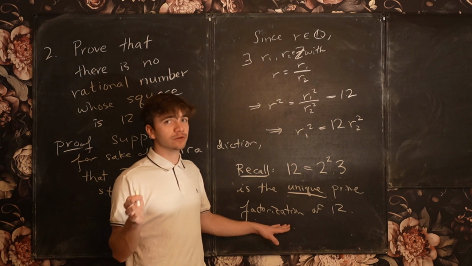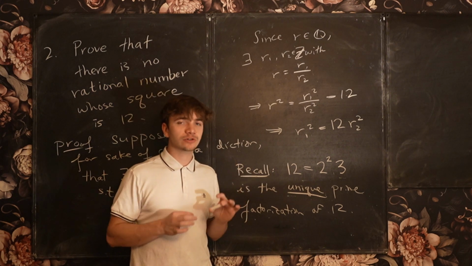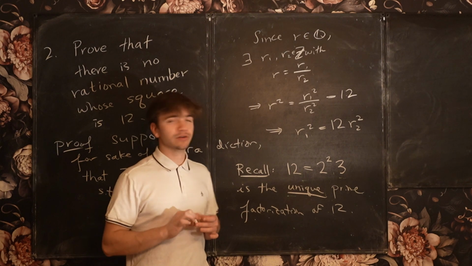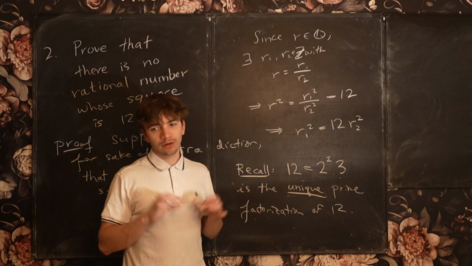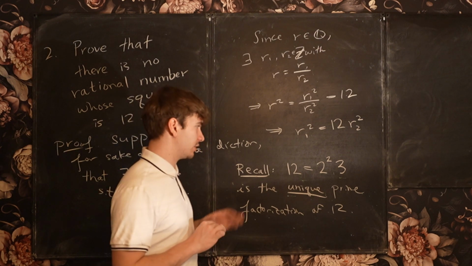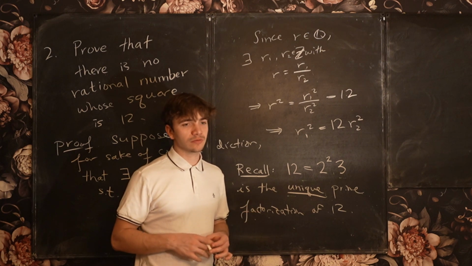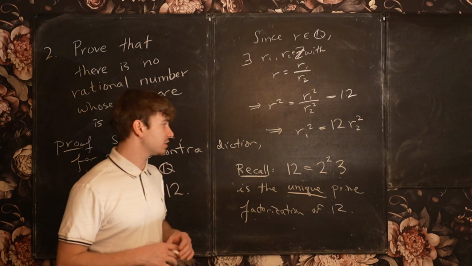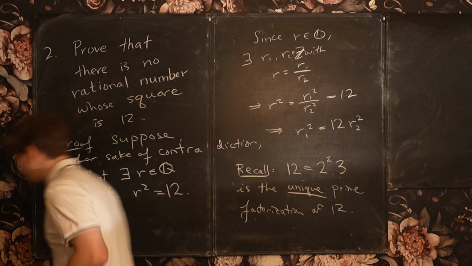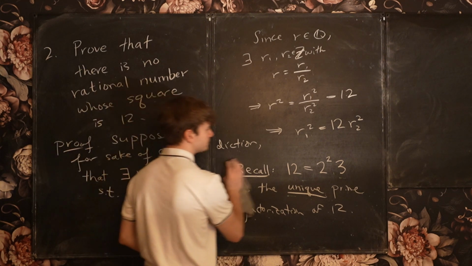If you haven't seen the proof, try to prove the statement that every natural number, every integer, has a unique prime factorization. Okay? This is a really great exercise to try and prove that claim. And there are various resources available online. I've made some videos, as well as many other people probably have made videos on this idea. Okay? But let's see how it applies to our setting here.